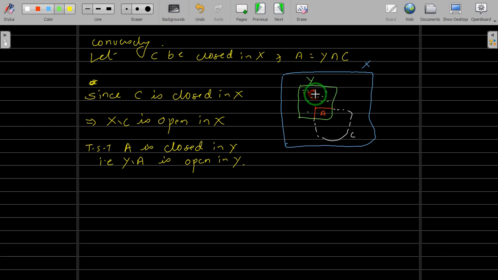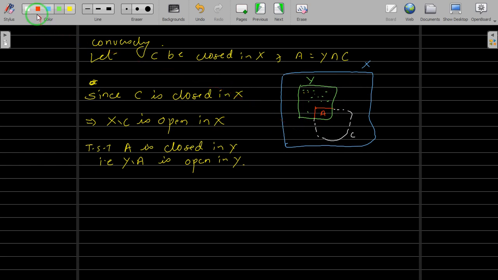This set will be open in subspace topology provided you can find an open set in the whole space such that you can write this set as Y intersection that open set. So you can think what open set you will take. You can look at the diagram, you can imagine what open set you will take. And again, you remember that this C is closed and we already wrote that its complement is open, and precisely that complement will work as the required open set.